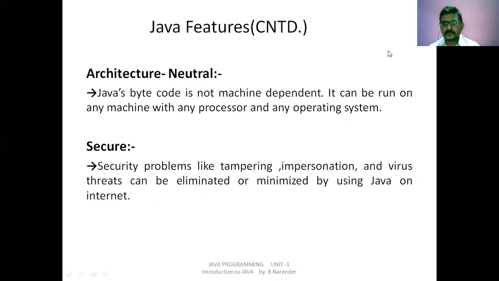Next important point is architecture neutral. Architecture neutral is nothing but platform independence, as we say. When you write a Java program on your PC with the Windows operating system, after compiling your Java source code, you will get a .class file.